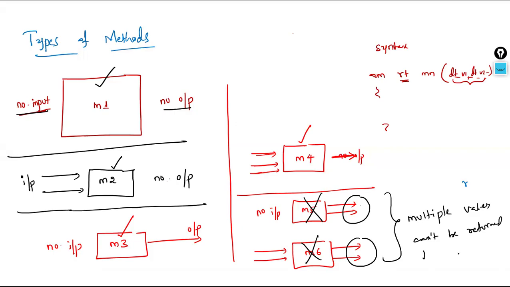That's why such types of methods Java doesn't support. Only no input with no output, no input with output, input with no output, and input with output are possible. Only one output, or one return value, is possible; multiple return values are not possible from a Java method. These are the types of methods that we have in Java. Clear? Based on this, let us go for some samples to understand the syntax, how to write a method, and where methods will be. We'll be discussing all those things.